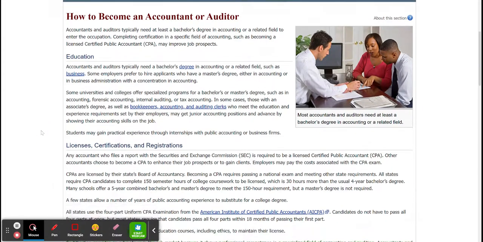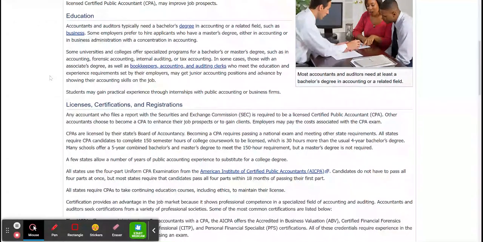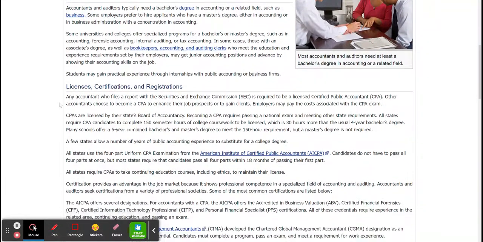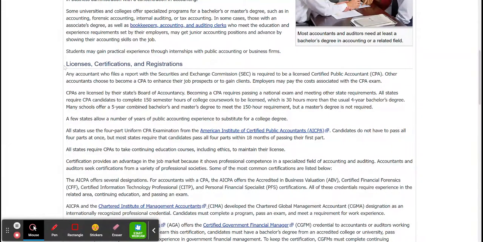The part that you want to pay attention to, because the education requirements, you're going to get that information through your school. But the part that you really want to pay attention to, especially if you want to become a registered nurse, any of that, is your licenses and certifications. You have to sign the financial statements as an accountant. Anytime you are required to have any type of license to enter the field, you have to make sure that you have that. Otherwise, just because you have a bachelor's degree does not mean you are in the field itself.